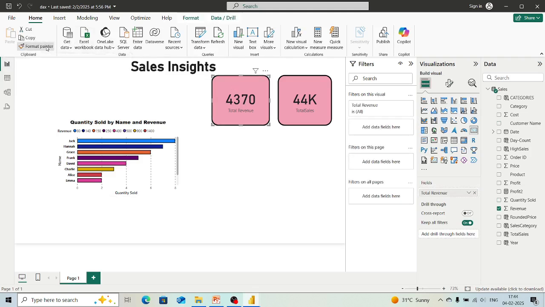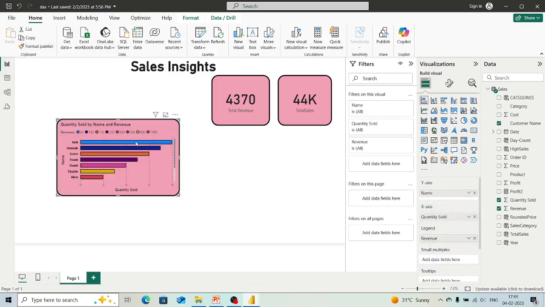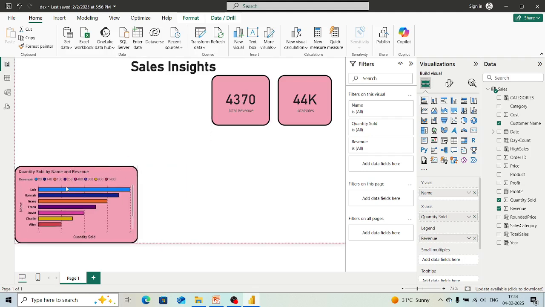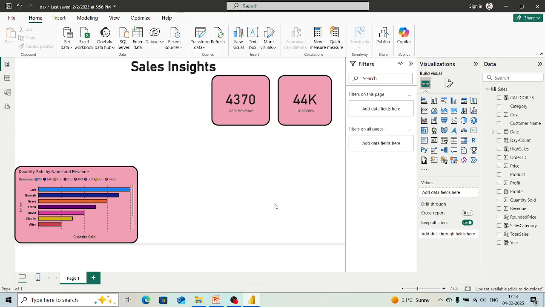We will select that card, select the format painter, come here and then click. So you can see whatever changes or settings were there on this card have been applied over here. You can see this name has again come to the left alignment. Why is it? Because the things were like that only here. Now according to this we are going to arrange this chart wherever we want. So this was the chart which we made.